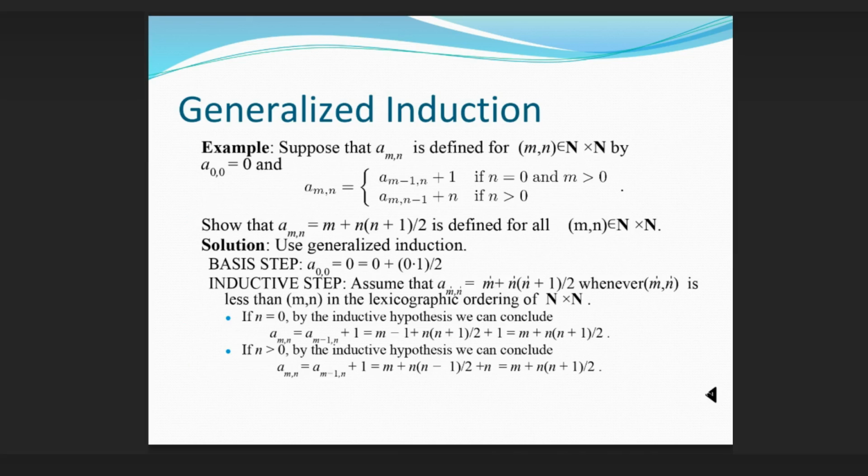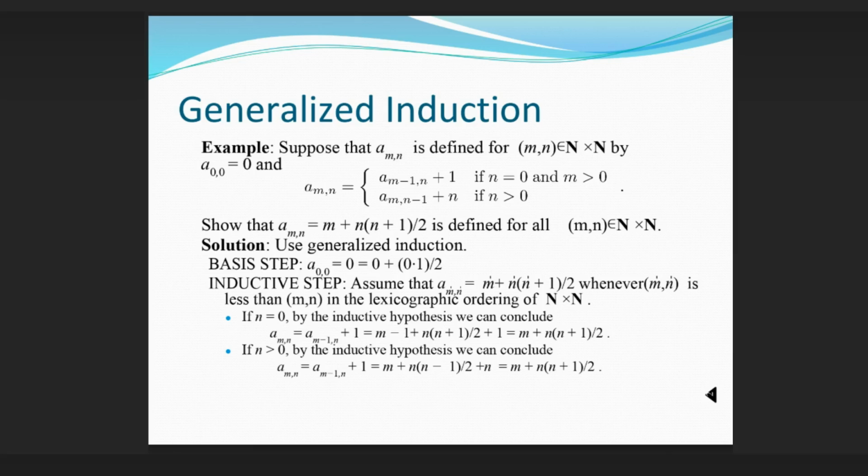Generalized induction example. Suppose that a(m, n) is defined for (m, n) in N times N by a(0, 0) equals 0, and show that a(m, n) equals (m plus n)(m plus n plus 1)/2 is defined for all (m, n) in N times N. Solution. Use generalized induction. Basis step. a(0, 0) equals 0 equals (0 plus 0)(0 plus 0 plus 1)/2. Inductive step.